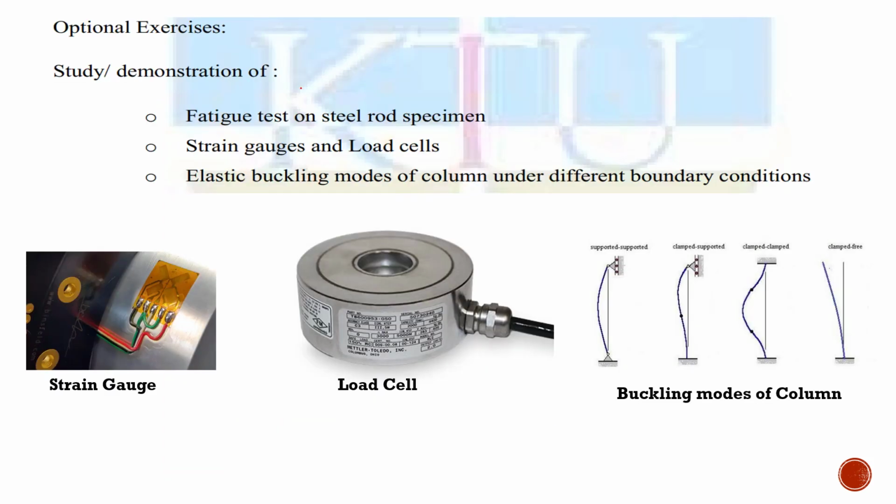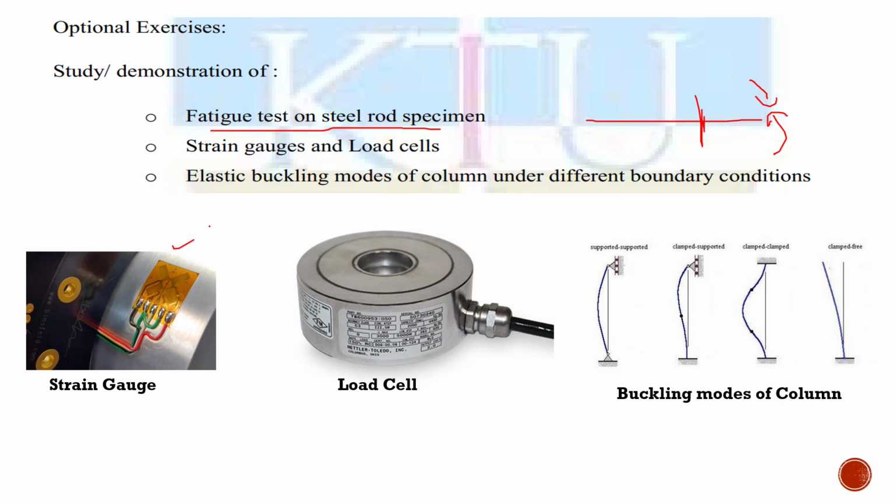And the university also tells about some optional exercises. I'm just telling other things. They are on the fatigue test on the steel rod specimen. Basically, fatigue is all about, suppose you have a rod here, you will apply the force in both directions. Suppose in the first step you will apply an upward force. In the next cycle you will apply a downward force. So this reversal of stresses will weaken some portions in the steel rod. So the fatigue test is mainly to find the weakening due to the reversal of stresses in a rebar.